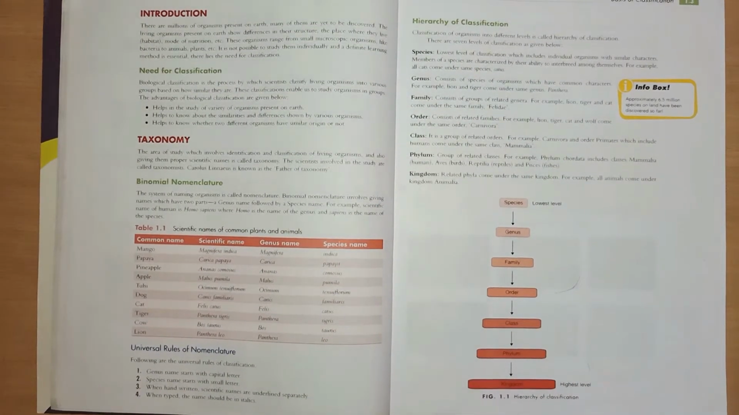Carolus Linnaeus is known as the father of taxonomy. Let's read further.